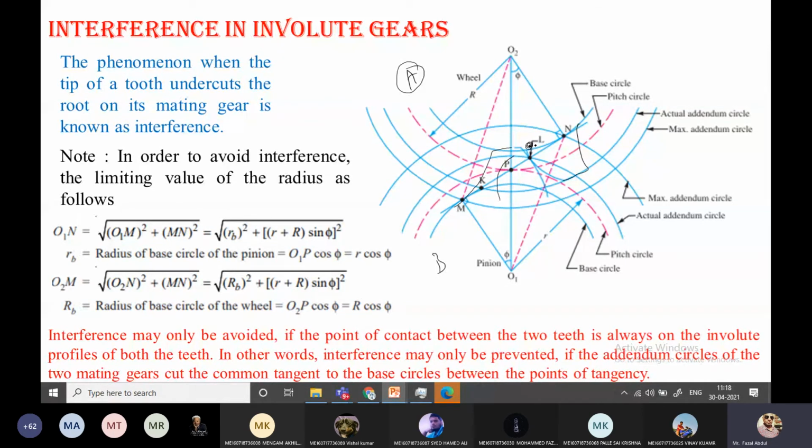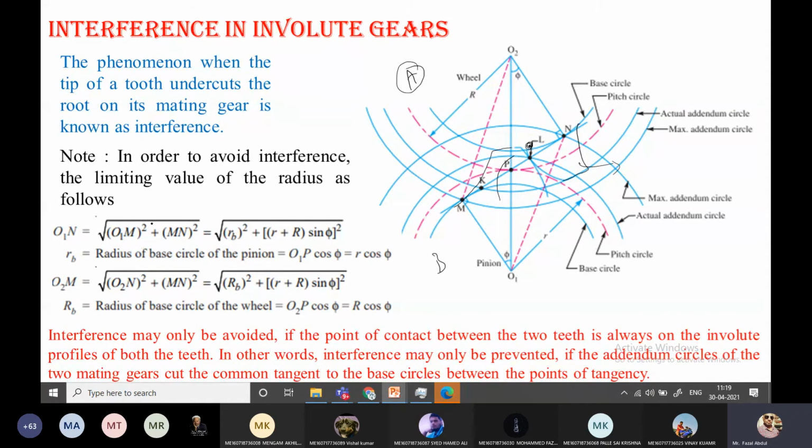So what happens if interference occurs in a gearing system? Power is going to be lost. Whatever torque we are transmitting from the engine to the wheels is going to be lost, and material is also lost, because the gear is going to break here. These are all the things associated with interference.